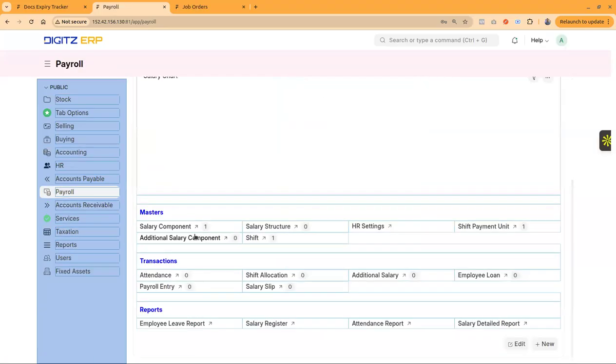And in the payroll system, we have the option to create salary components. Then they are assigned to the employees, and then we create the salary structures. Then for making the payroll process, like creating the attendance entry, leave management, and payroll entry, all these things are available.